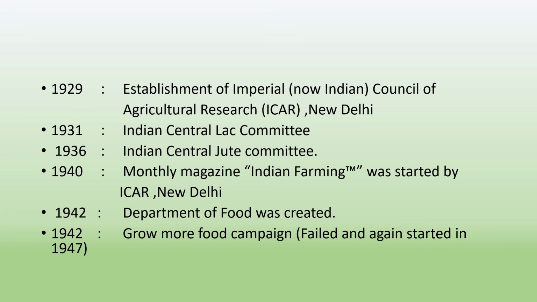In 1931, the Indian Central Lac Committee was established. In 1936, the Indian Central Jute Committee was established. In 1940, the monthly magazine Indian Farming was started by the Imperial Council of Agricultural Research in New Delhi. In 1942, the Department of Food was created. In 1942 again, the Grow More Food campaign.